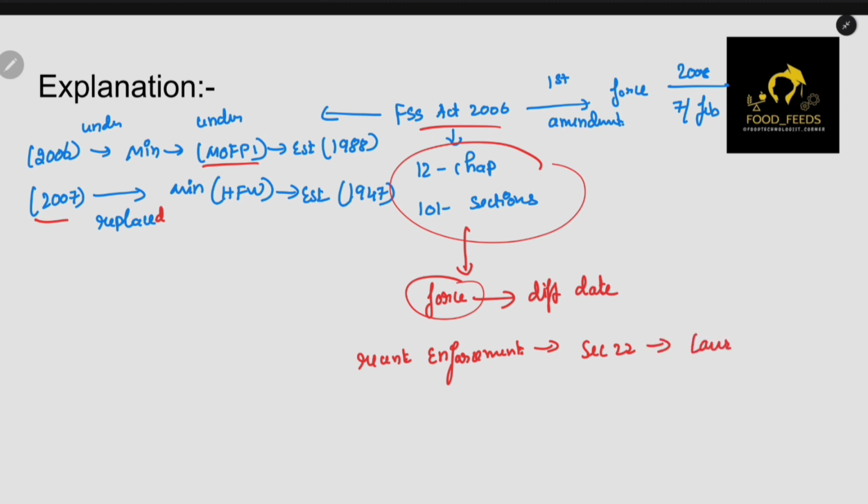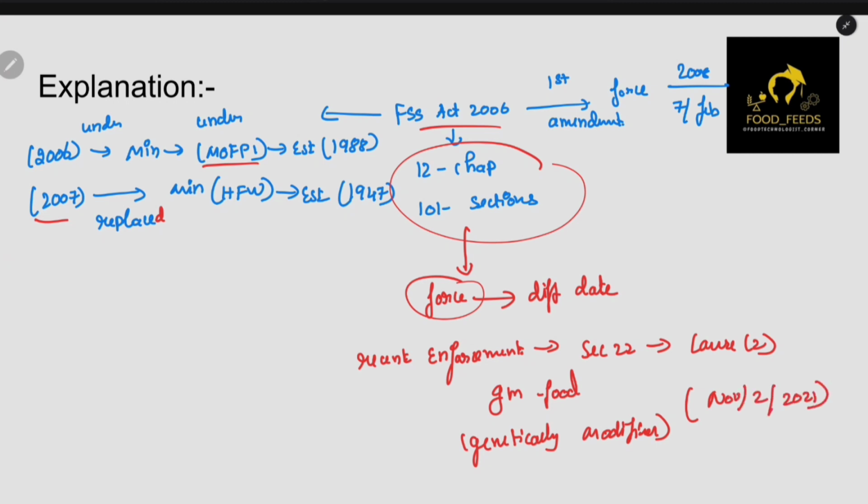clause 2. We have one specific topic, which is GM foods, genetically modified foods. This was recently amended on November 2, 2021. Although sections have been amended before, it took this much time for genetically modified food. So GM food is the recently amended section. If they ask about the recently amended section, it is section 22 clause 2, which is GM foods.